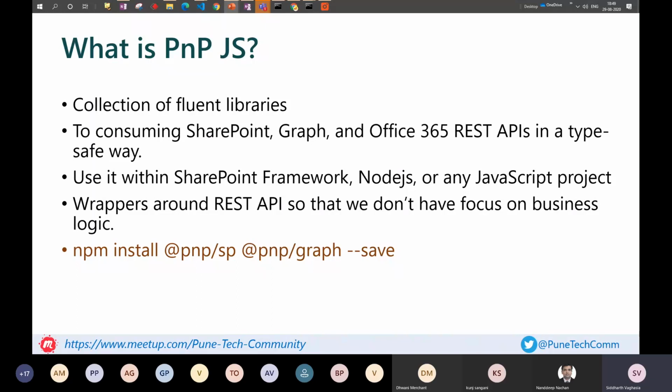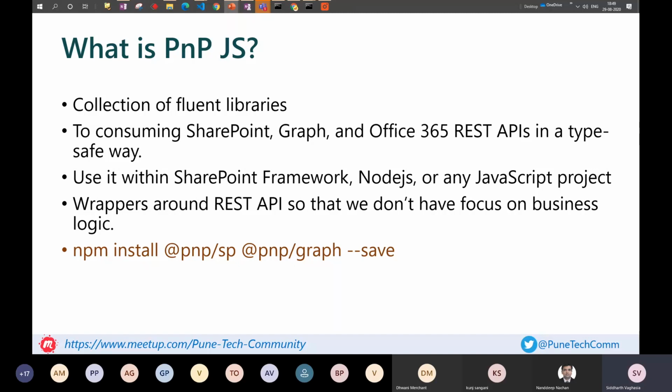But one thing to note here is that PnPjs is not only limited to SPFx. You can still go ahead and use PnPjs in your non-SharePoint Framework project, like if you wanted to develop in Node.js, or in anything which supports JavaScript.